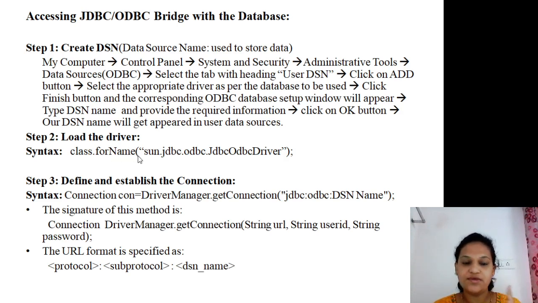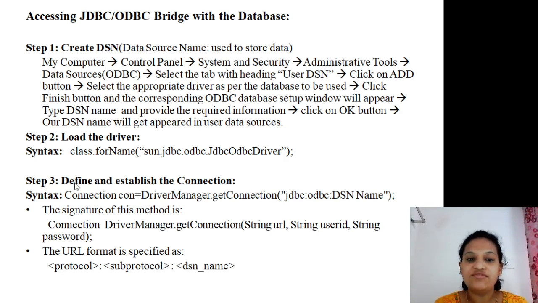What is the first purpose? It is used to register the drivers depending upon your database. Here I use which database? MS Access database. So I will load the drivers for the MS Access database. So the first use of the forName method is to register the driver, and the second use is to load the drivers dynamically.